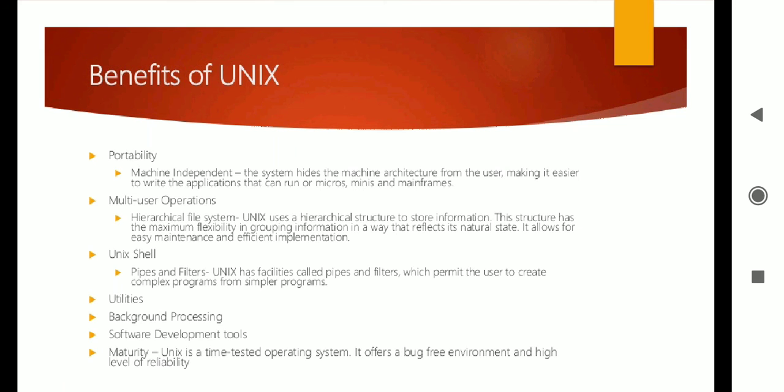So this is nothing but pipes and filters. Unix has a facility called pipes and filters which permits the user to create complex programs from simpler programs. So through simple programs, you can go for complex programs. So Unix shell is the area through which you can give your commands, your needs.